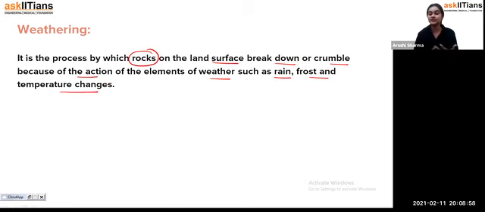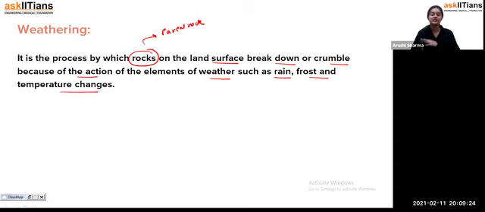Because of these elements of the weather, what happens, students, is that the big rocks on our land surface break down or crumble, and that's how, by weathering, by converting into these small pieces, we get soil. And when those large rocks get converted into soil, that large rock we call the parent rock. That's why, students, if you have noticed in the soil profile, at one point we have